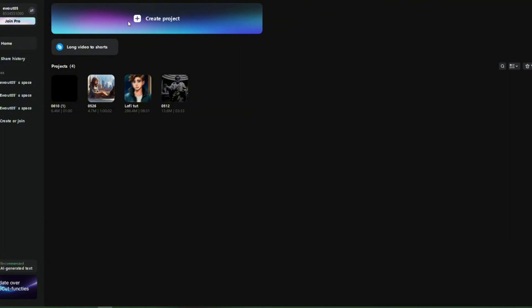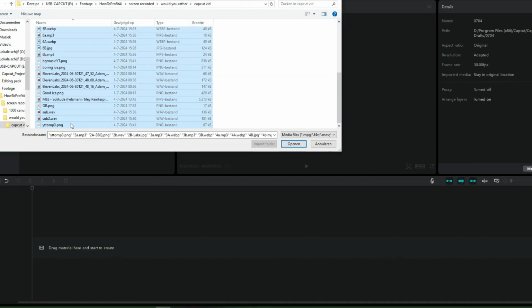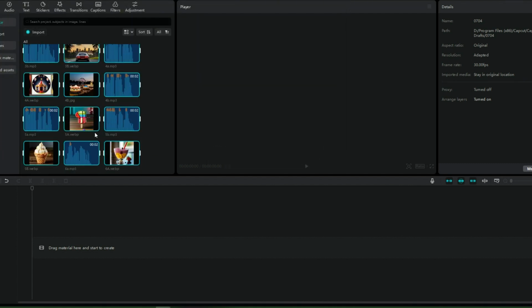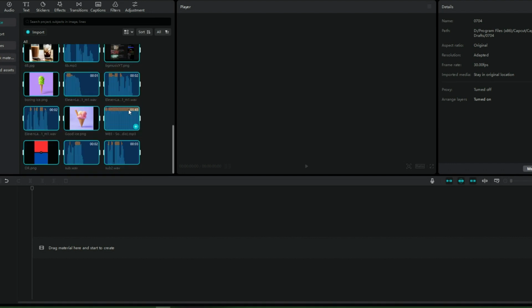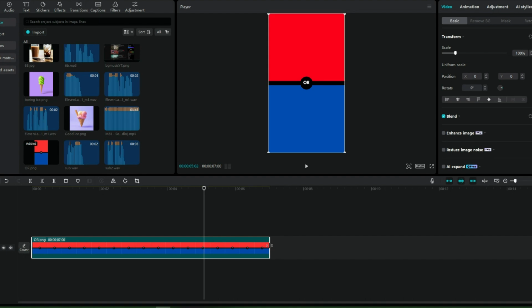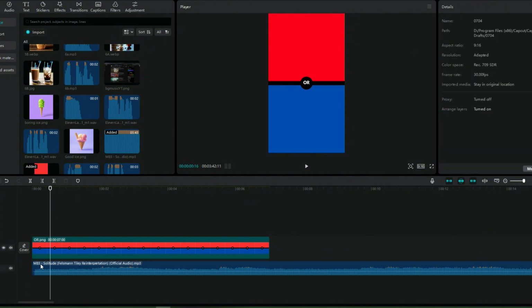Alright, now let's put everything together in CapCut to create our engaging Would You Rather shorts. First, import all your media files into CapCut. This includes the background, images, voiceovers, and background music. Start by placing the background on the timeline, setting its duration to 7 seconds. Make sure the ratio is set to 9:16, ideal for vertical videos. Next, add the background music to the timeline.